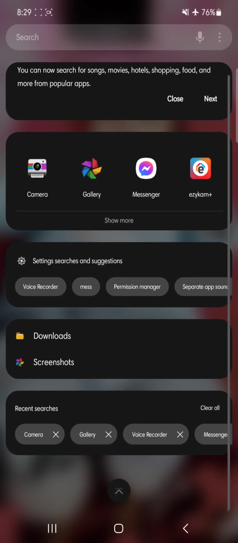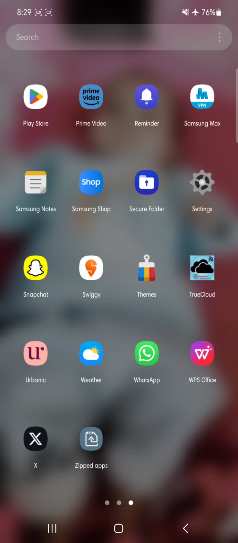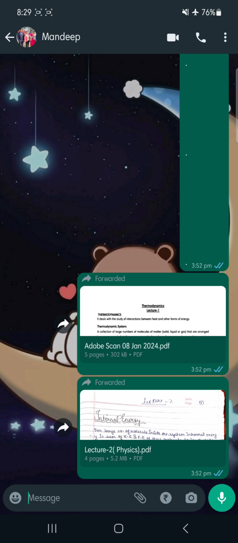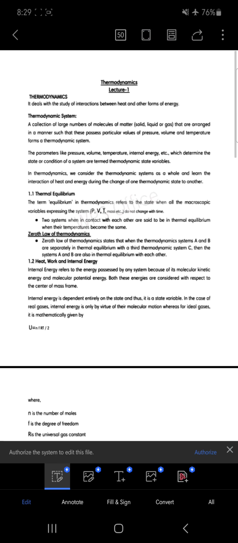Now let's come back to the PDF which we have, and let's see what the zeroth law is. It is the same as what I already explained. The zeroth law of thermodynamics states that when thermodynamical systems A and B are separately in thermal equilibrium with a third system C, as I have drawn here, then the systems A and B are also in thermal equilibrium. The same which I explained is written here. So this is the zeroth law of thermodynamics.